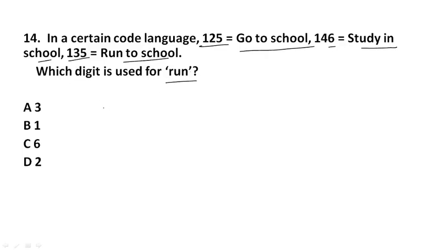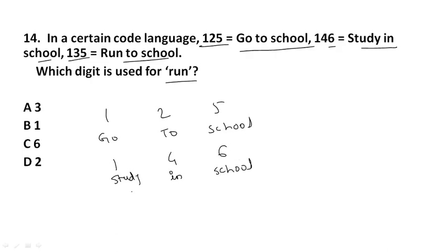Here we have to write all the given data: 1, 2, 5 is go to school; 1, 4, 6 is study in school; and 1, 3, 5 is run to school.